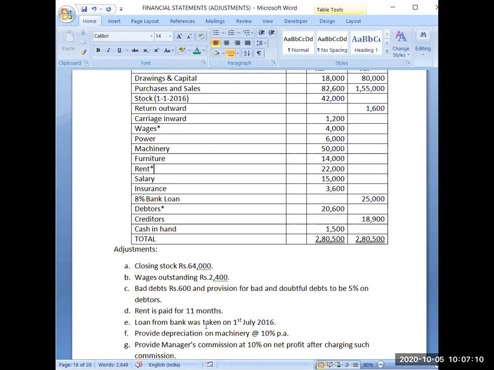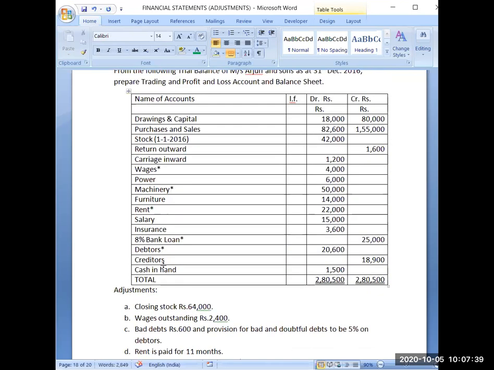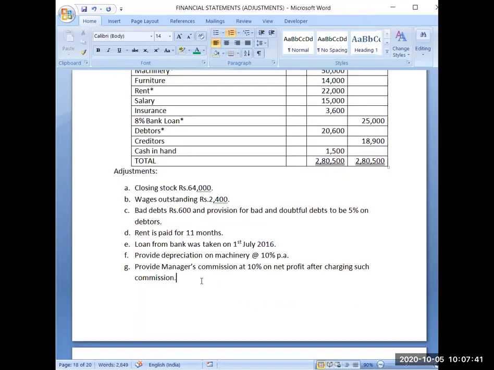Then loan from bank was taken on 1st July. So this loan, however, this is an implied adjustment that I told on Saturday, what is implied adjustment, I have to make it clear. I will discuss it in detail later on. Now I have put a mark over there also. Provide depreciation on machinery. So machinery is having an adjustment. So that's why I will put a mark here. Then provide manager commission. Now manager commission is nowhere in this trial balance. That's why it is a separate adjustment.